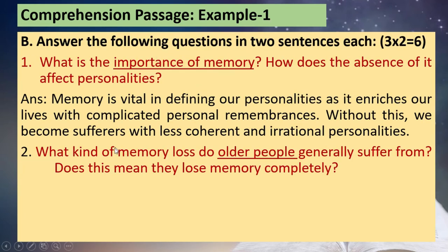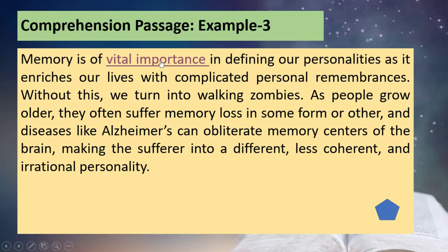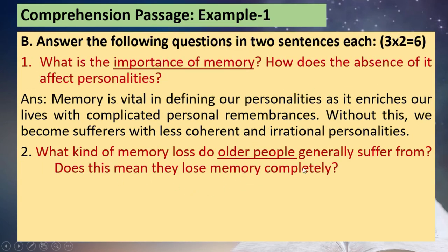When we come to the next one, what kind of memory loss do older people suffer? The key phrase which is helpful for us is older people. We have to locate where there is the reference for older people. When we identify that, here it is not there as older people, but as people grow older, they often suffer memory loss in the form of diseases like Alzheimer's, which is mentioned here, right? That is enough, I think. You can see that the first part of the answer focuses on that.